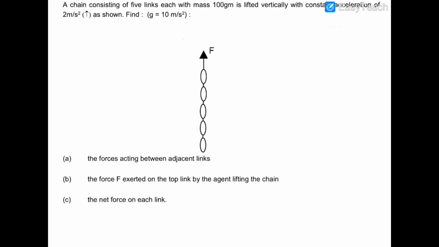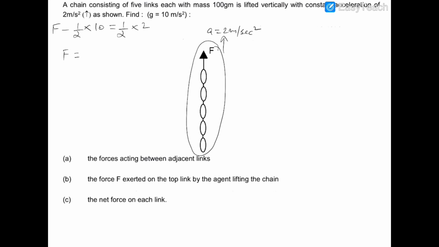So I can assume this complete chain to be a rope which is moving upwards with an acceleration of 2 meters per second square. So I can write down the equation F minus mg of the complete rope. The mass of the complete chain is 500 grams, which in kilograms is half a kilogram, so it is half into g, which is 10, and mass is again half, and acceleration is 2. So F will be equal to 6 newtons.